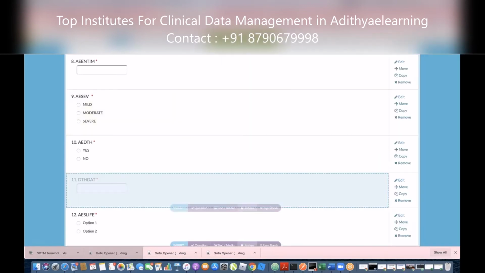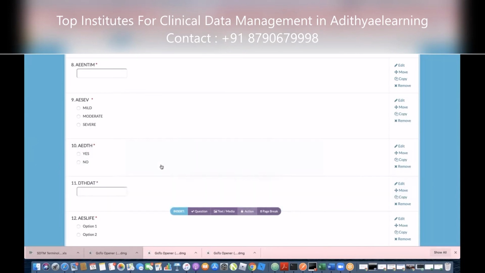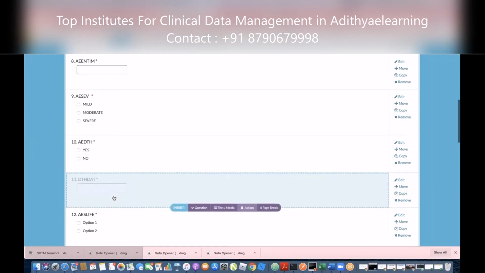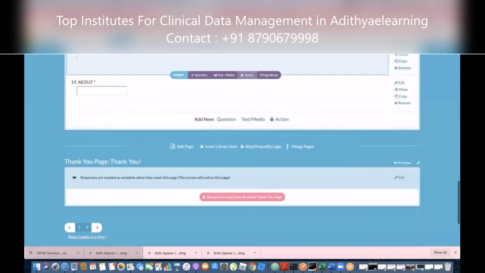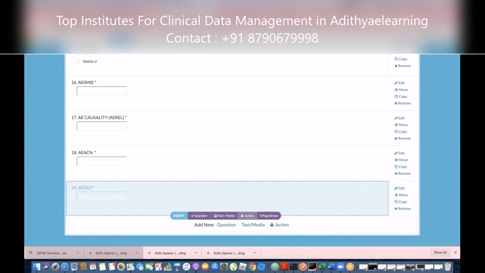Okay, so severity should be mild, moderate, and severe. Then go down. Let's do outcome. Do you want me to take out the death one? No, you can keep it. We can talk about it. Good.